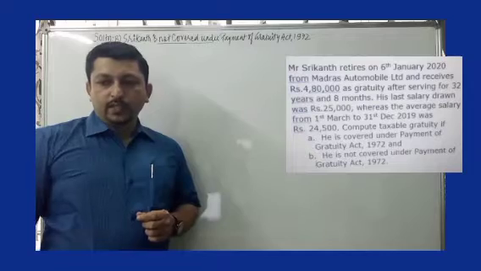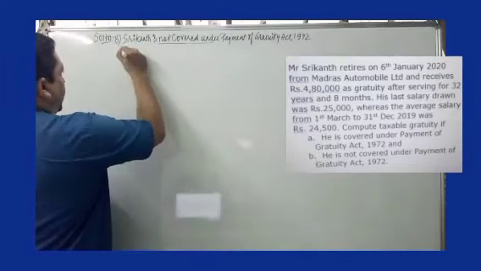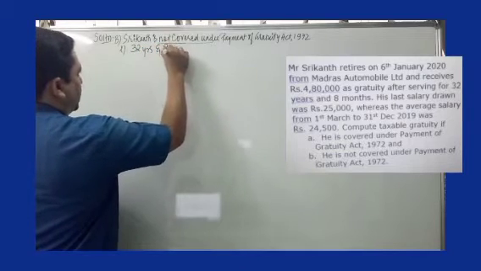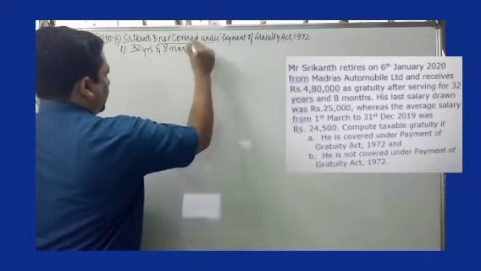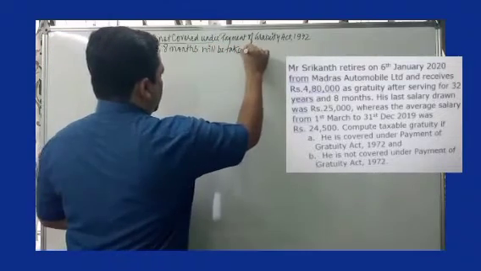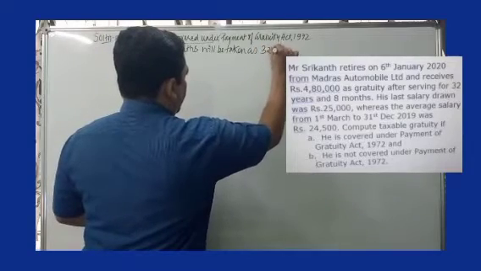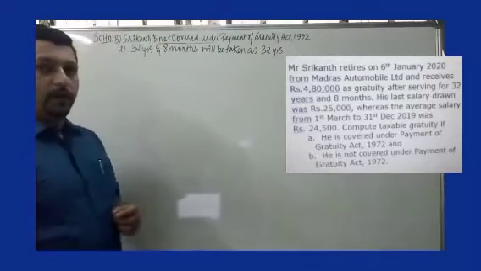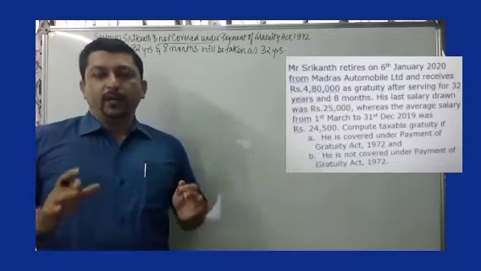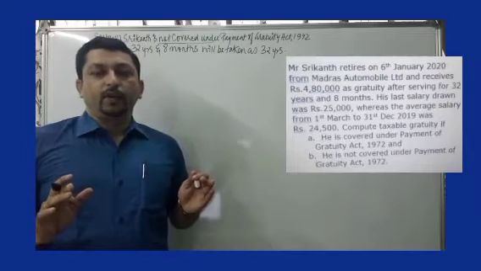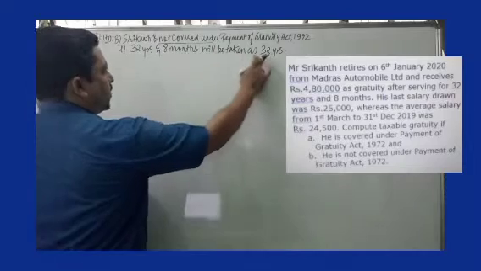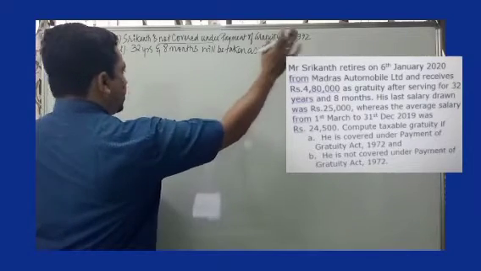Now what are the rules? Rules are simple. I write point 1: 32 years and 8 months will be taken as 32 years. Remember, when we talk about not covered, it is very simple. We don't consider fraction of the months at all. Fraction of the year is not considered at all. We talk only about completed years. Since he has completed 32 years and 8 months, the valuation will be for 32 years only.